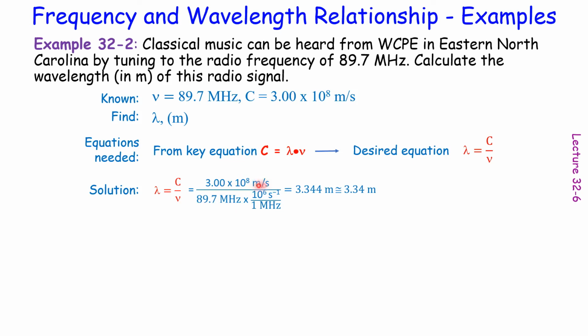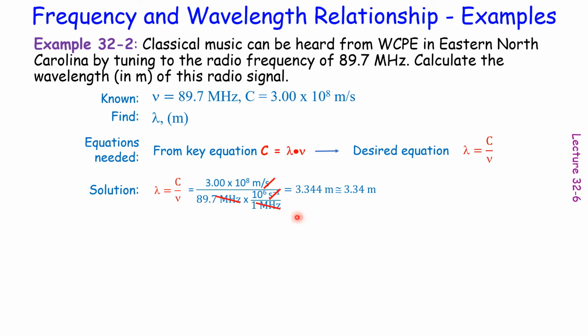But if you look at the units on top, there's 1 over s, which is hertz. And on bottom, we have megahertz. So we need to convert from megahertz to hertz, which is 1 over s, so that hertz and hertz, or 1 over s and 1 over s, can be cancelled. And we know 1 megahertz equals 1 million hertz. This way you can see 1 over s and 1 over s can be cancelled.